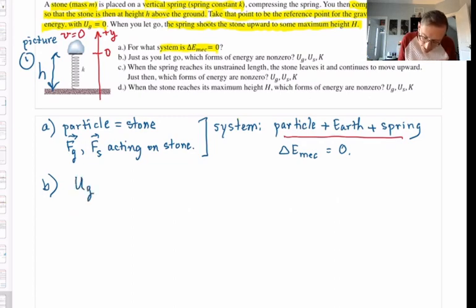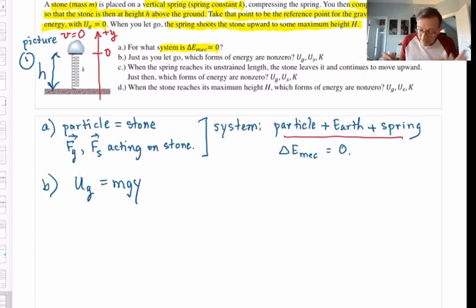Please remember the formula for it: mass times G times Y coordinate. Please say that in your head three times. U grav is mass times G times Y coordinate. Don't say height. Say M, G, Y coordinate. Trust me. That's why I needed to draw the y-axis and state clearly where the origin is, because this formula has to be used correctly to get U grav.